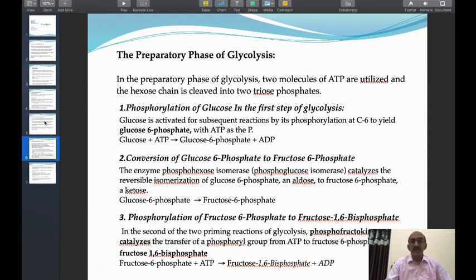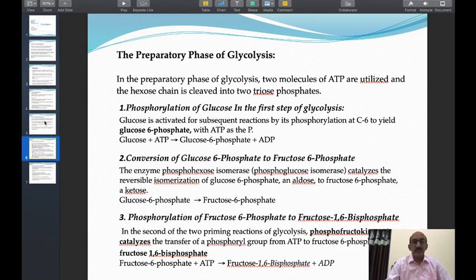The enzyme which catalyzes the conversion of aldose into ketose is called an isomerase enzyme, because glucose and fructose are isomers of each other. Therefore, the enzyme is called isomerase. It is also called phosphoglucoisomerase because glucose is present in phospho form. Therefore, the enzyme is called phosphoglucoisomerase. There is isomerization. The reaction is reversible. Reversible isomerization of glucose 6 phosphate to give fructose 6 phosphate.